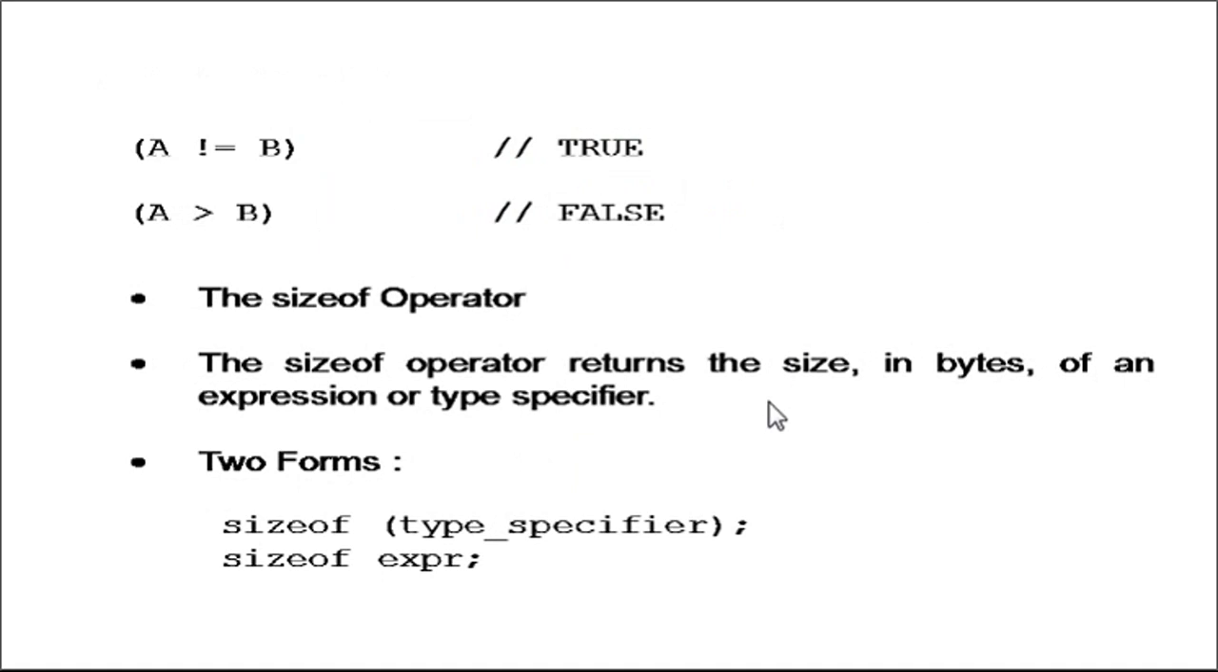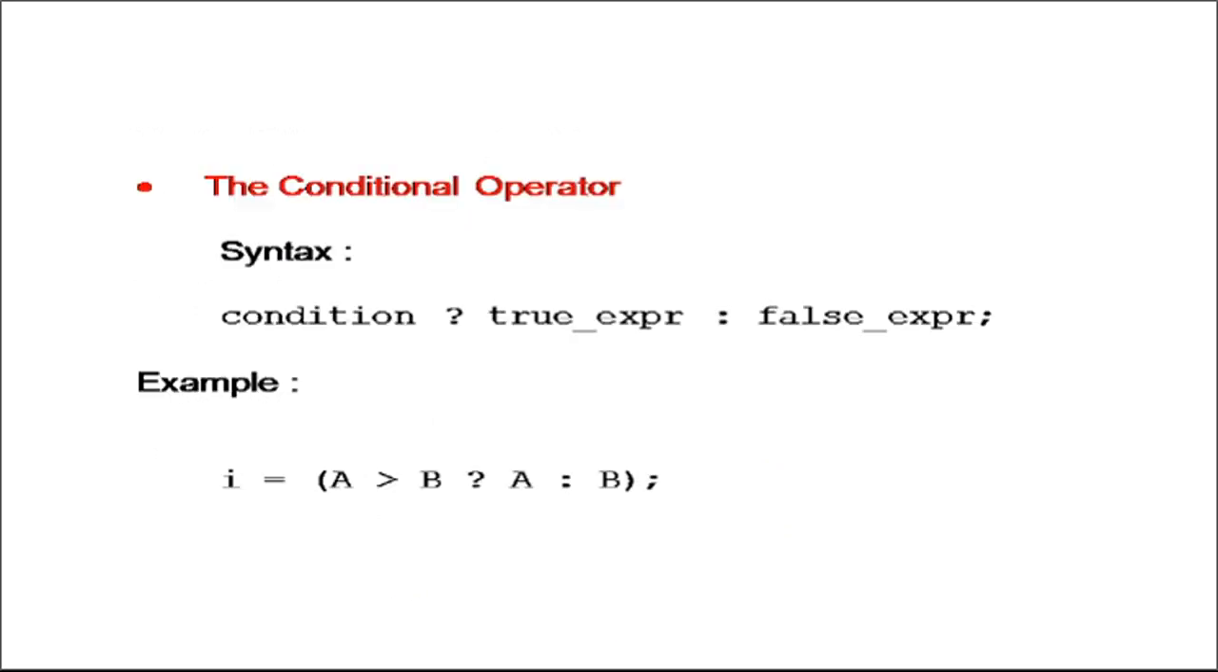The next operator is size of operator. Basically the size of operator is used to return the size of the particular variable or data type in bytes. For example, if I say size of int, I will get 4 bytes. Size of float, I will get 4 bytes. If I say size of character, I will get 1 byte. So either I can provide the variable name or I can provide the data type name.